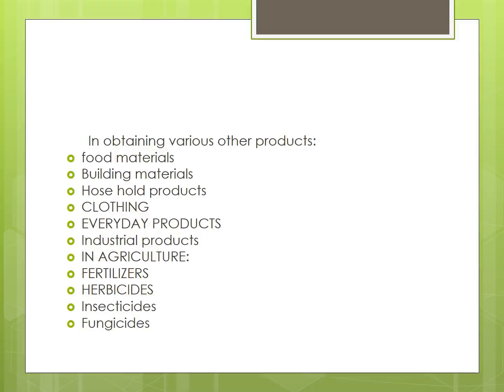For example, if in any construction work we use cement, the buildings are very strong. If you do not use cement, the buildings are not at all strong. So we use cement. Cement is obtained by various chemical compounds.